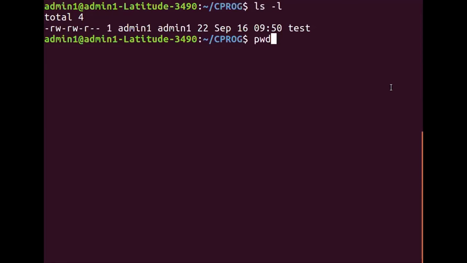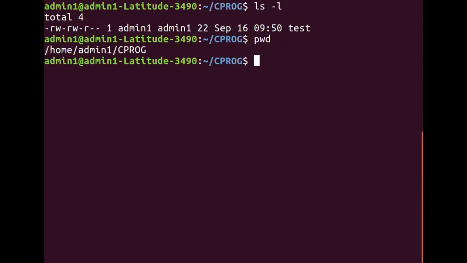Okay, there is somebody who is telling cprog, which is not correct. Otherwise, by and large, the answers I have got are right. There is one person who is telling cprog/test. No, that is wrong. cprog/test is wrong for a simple reason: test will not come, because test is not a directory file. It is an ordinary file, right? I had just created this file called test. So the output of this command is, as some of you have told correctly, /home/admin1/cprog. Okay. So please be careful with the commands, right?